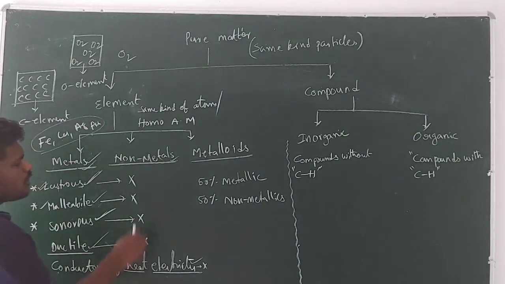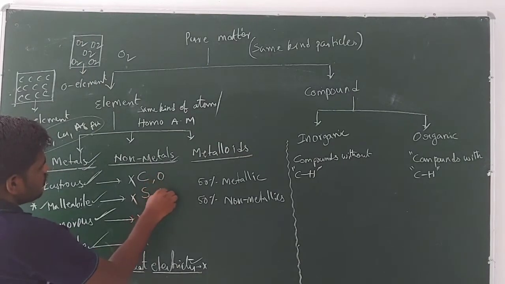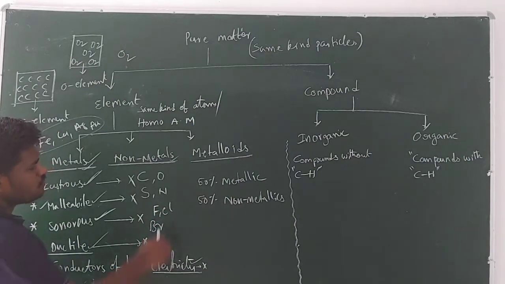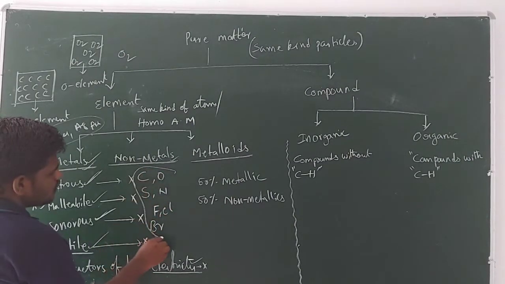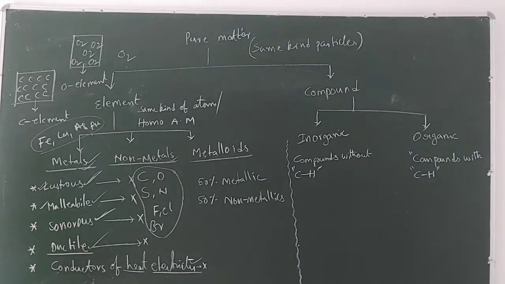Examples for non-metals: you can take carbon, sulfur, oxygen, nitrogen, fluorine, chlorine, bromine, and so on. These are all non-metals because they won't exhibit these properties.